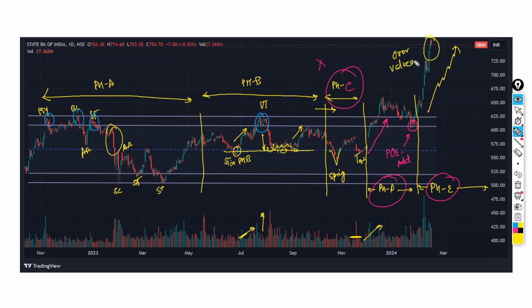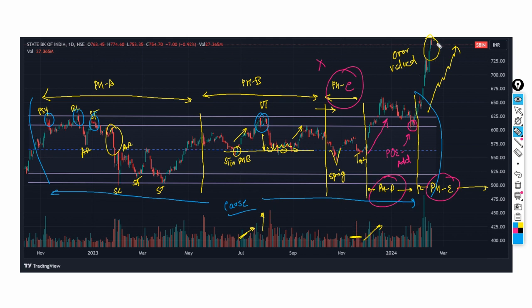But logically, if you have the contextual understanding of the stock, then just understand, if we are saying that the operator has built his positions starting from here to here, this remains our causality. This is our cause, that over this period of time the operator has built his position.